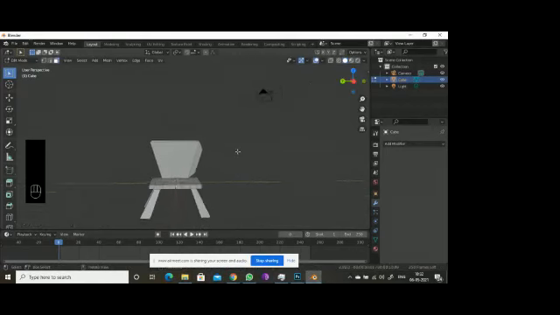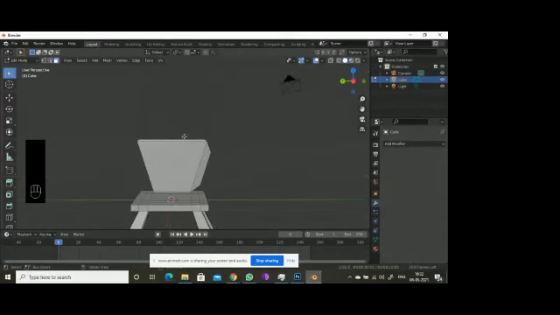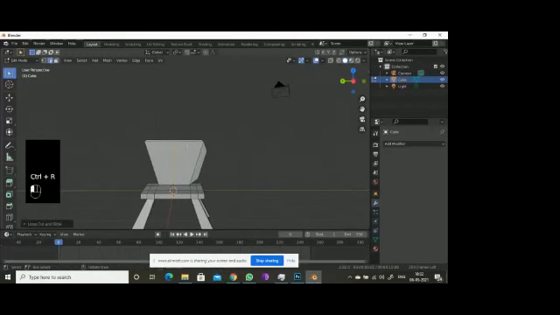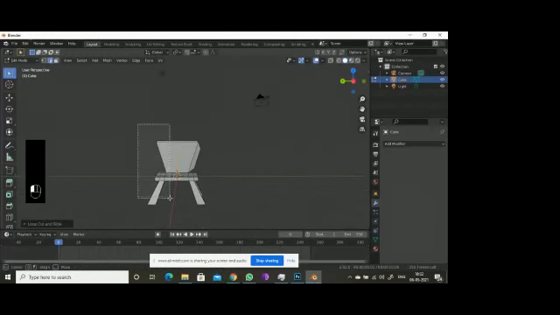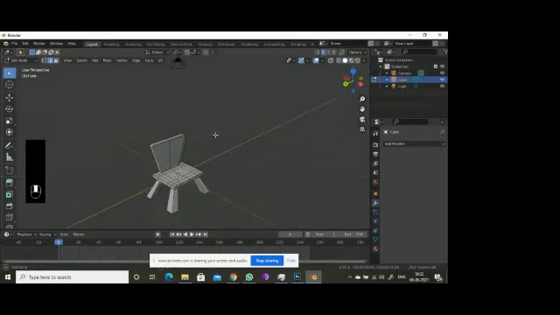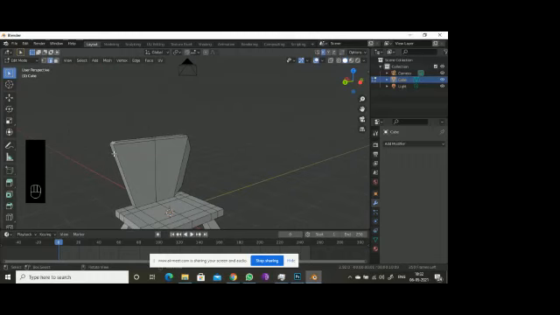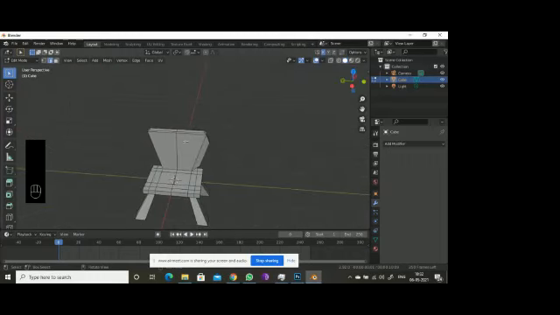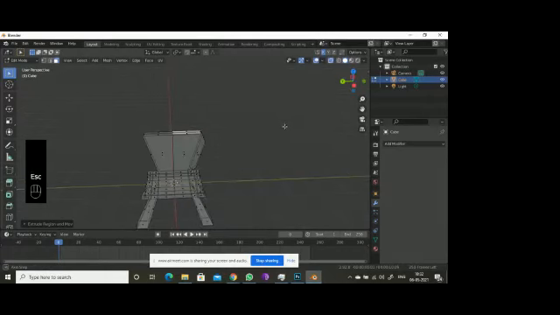Now I am going to tell you about the mirror tool. Control R. I am deleting this side, so going to X-ray mode. By default we are having a tool here, in 2.93, I didn't observe this one. Let me check whether it's working. If it's working, we don't need to go for a modifier. Okay, it's not working, so let's delete this side.